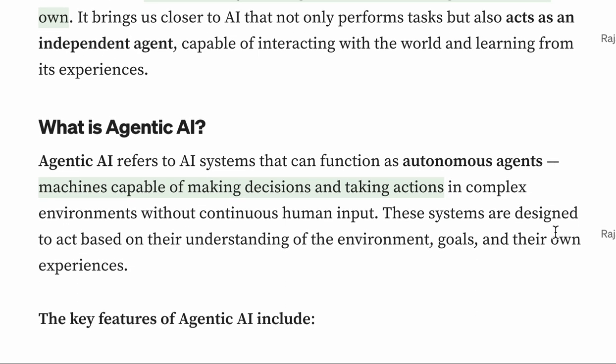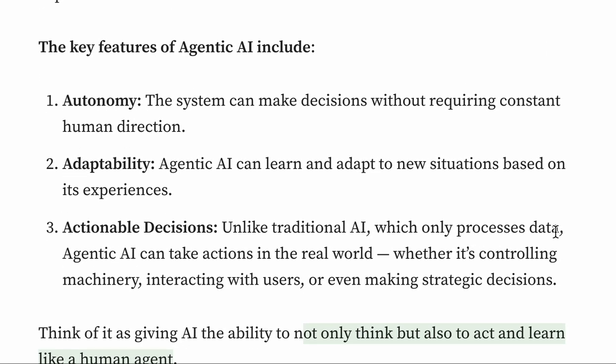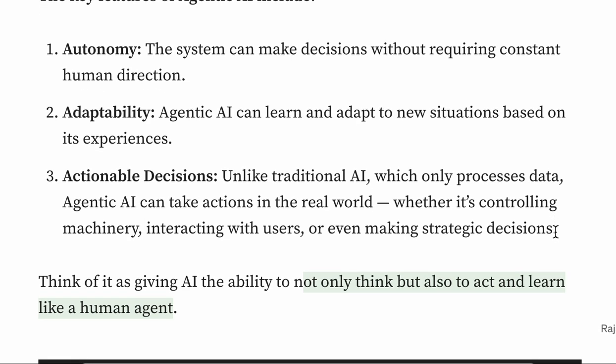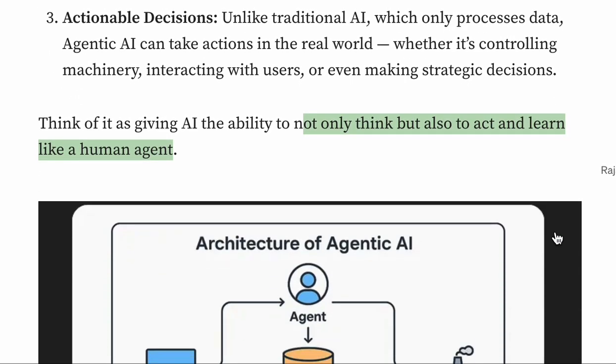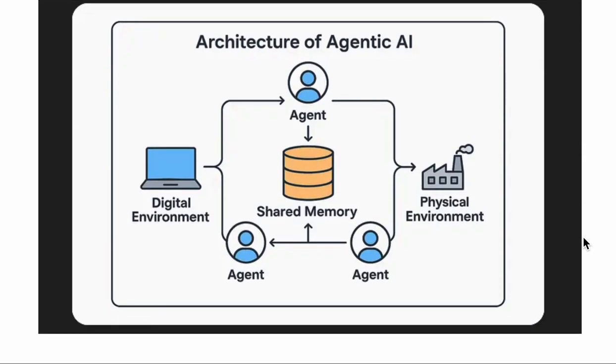It is, for example, machines capable of making decisions and taking action in complex environments without common human input. The key features of agentic AI include autonomy, adaptability, action decisions, and everything. So it can adapt by itself. For example, it can not only think but also act and learn like a human agent.